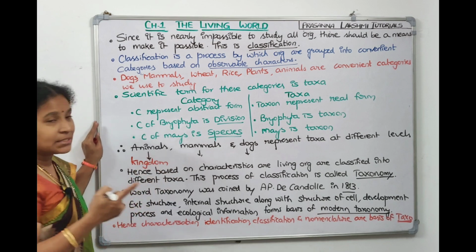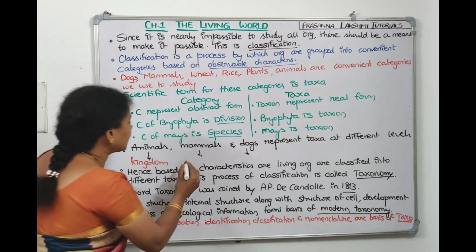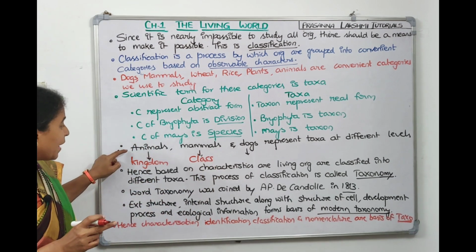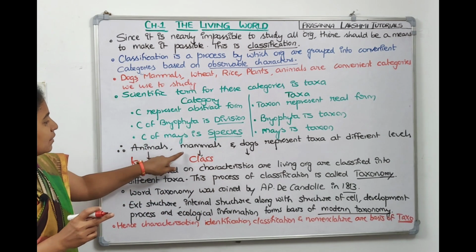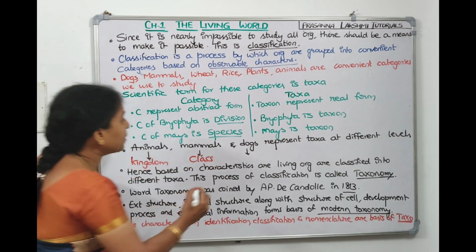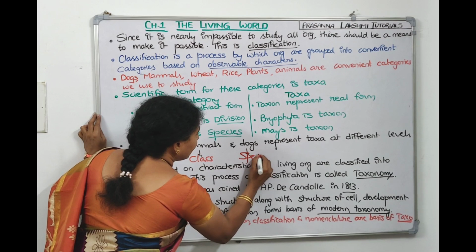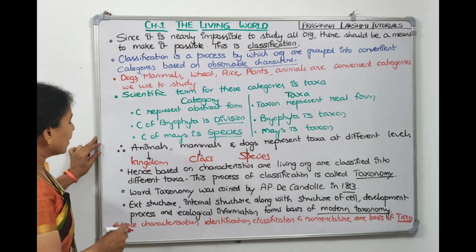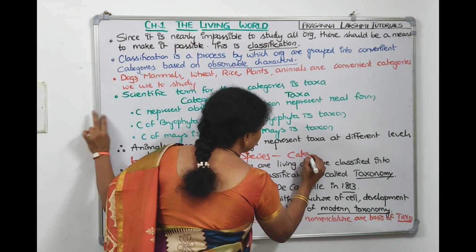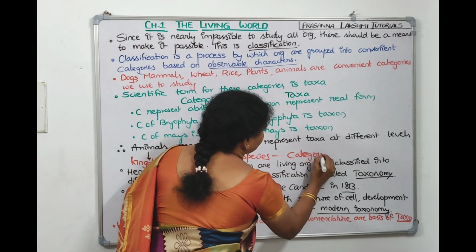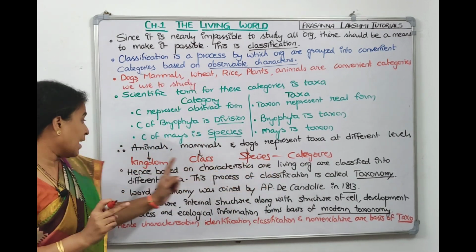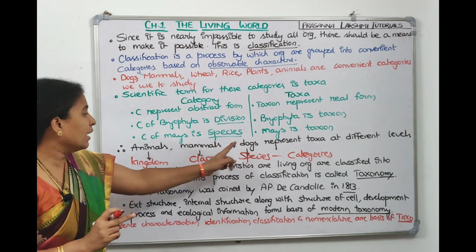And mammals means it's a class, Mammalia is a class. So, what am I writing? I am writing the taxons. The taxon of Animalia is kingdom and the category of Mammalia is class. The category of dog means it is species. So, we are writing kingdom, class and species are the categories for the taxons: Animalia, Mammalia and dogs.